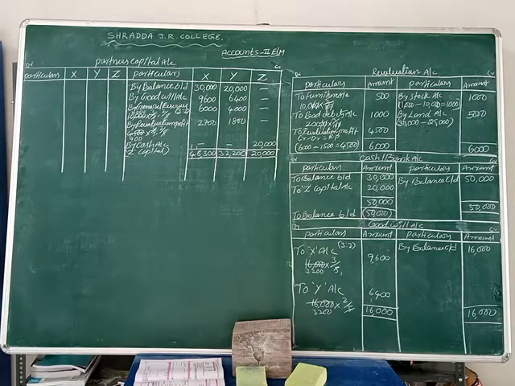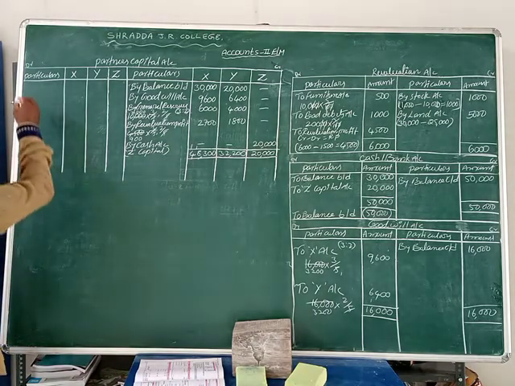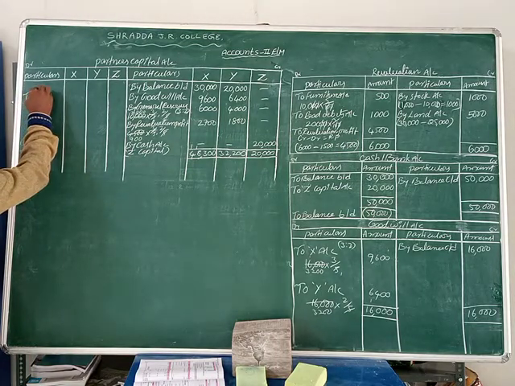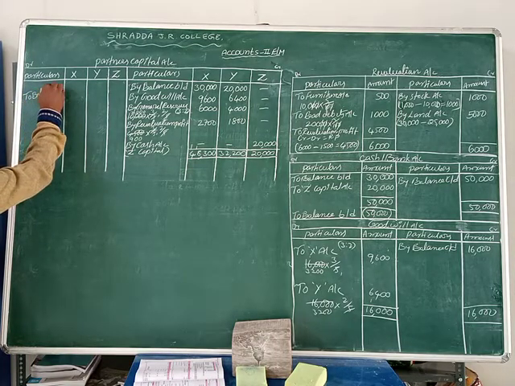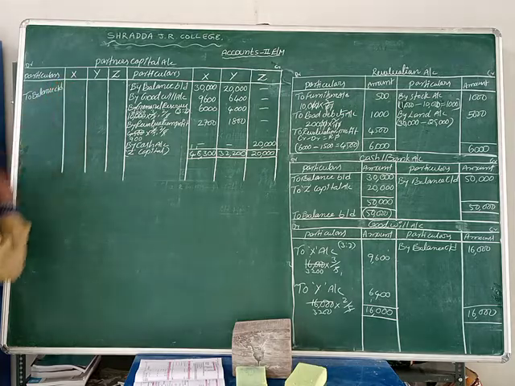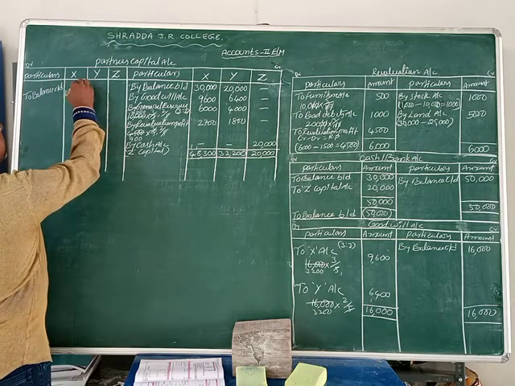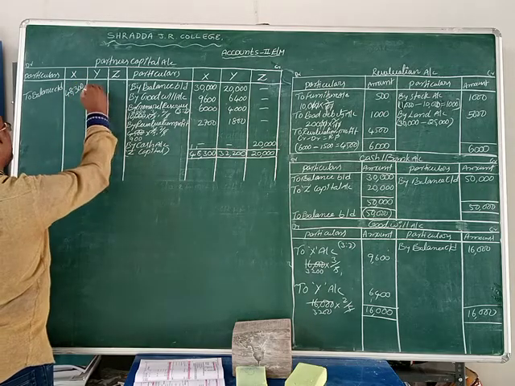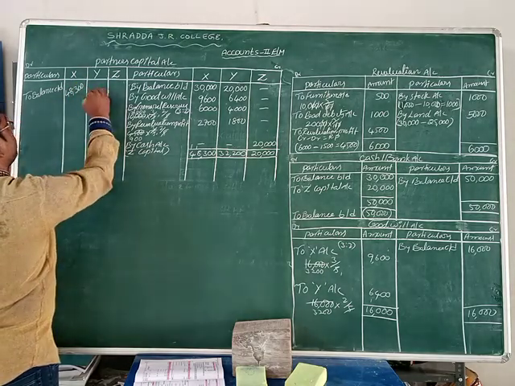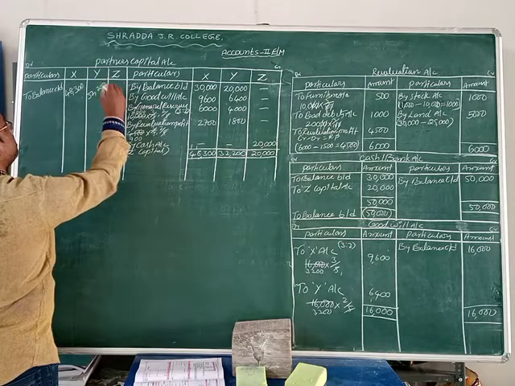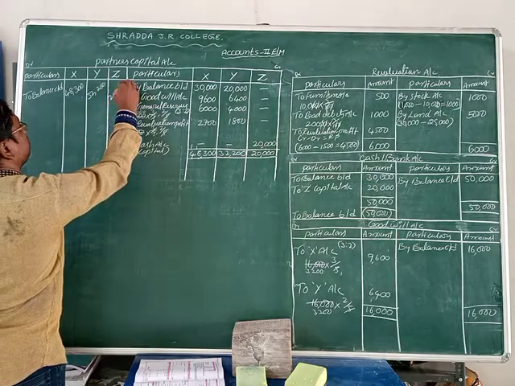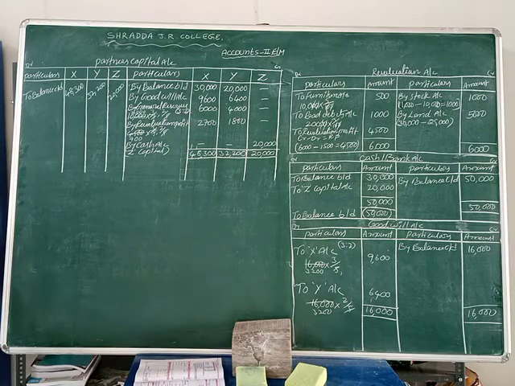Now we write to balance carried on. X has 48,300 and Y has 32,200. Z is 20,000 rupees. These are the balance carried on, which we write directly. Why? Because on the credit side there is no cash amount going out of the business.